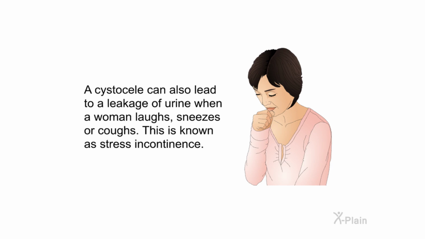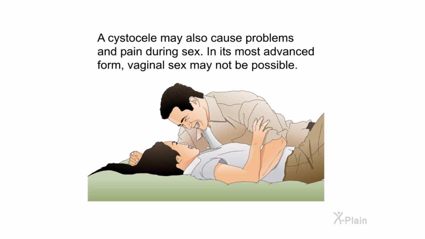A cystocele can also lead to a leakage of urine when a woman laughs, sneezes, or coughs. This is known as stress incontinence. A cystocele may also cause problems and pain during sex. In its most advanced form, vaginal sex may not be possible.